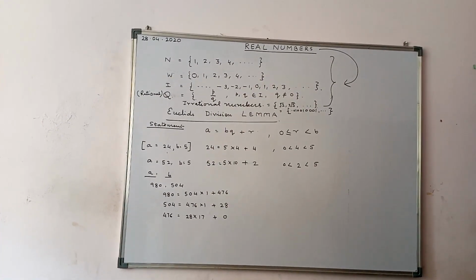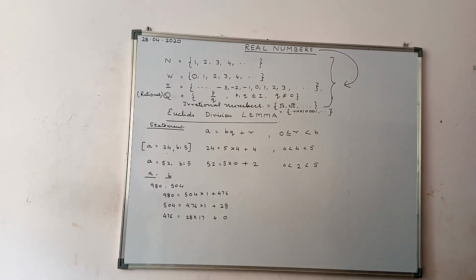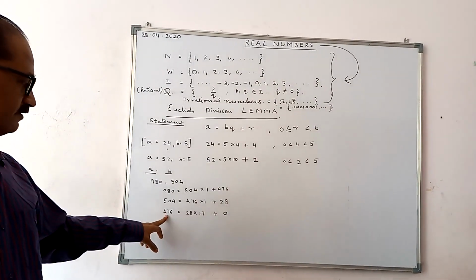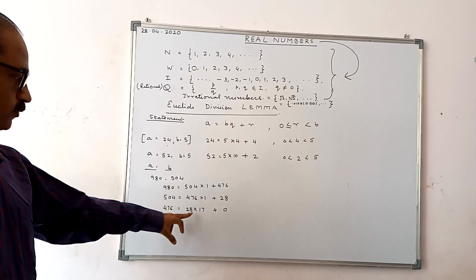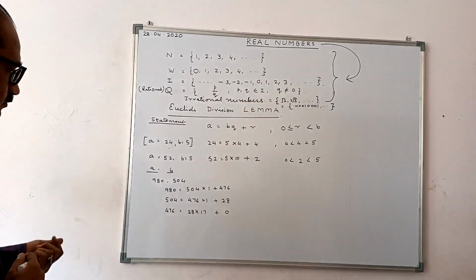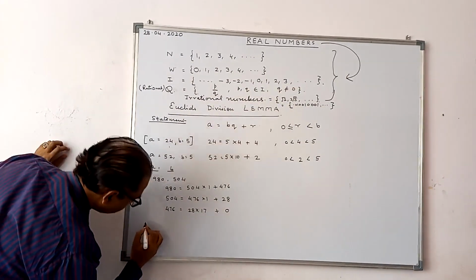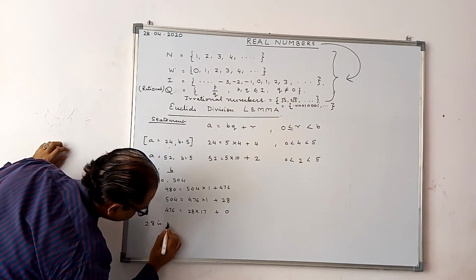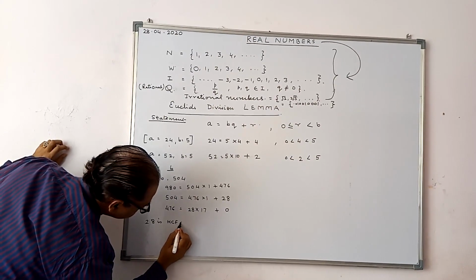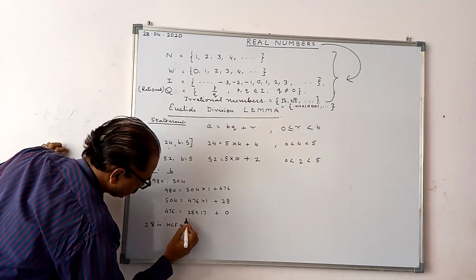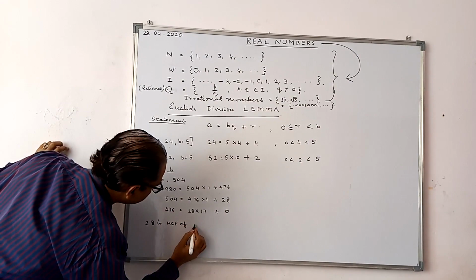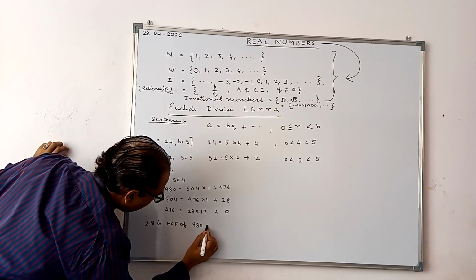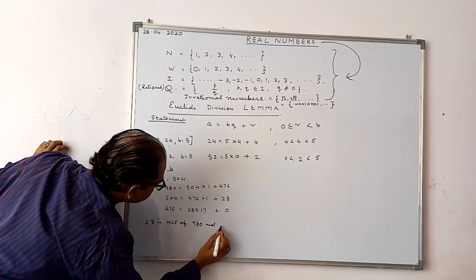Therefore, the HCF of 28 and 476, which was 28, so 28 is the answer: 28 is the HCF of 980 and 504.